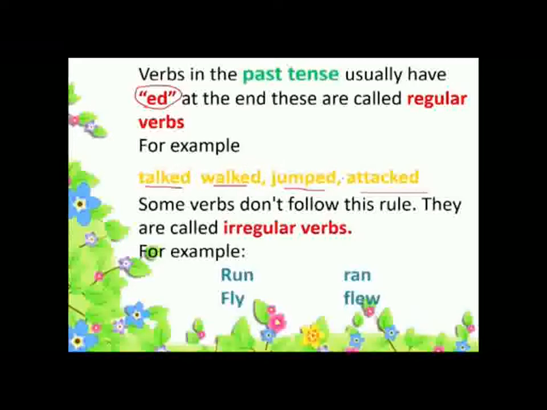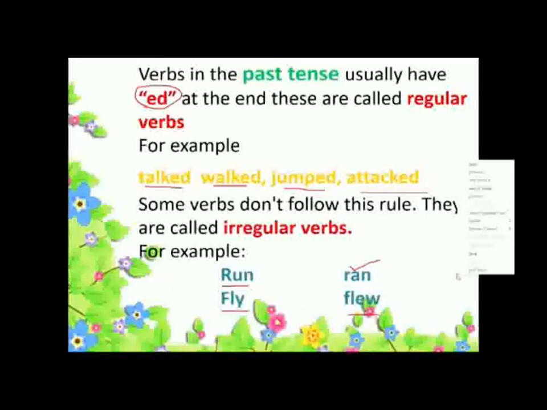Okay, so following one rule, and that is the addition of ed, converting the first form or the present form into the past. But we have other verbs also in which we are not going to follow the same rule. That can be run changing into ran, and fly is changed into flew. So here you can see there is no ed. The rule is different here. So these forms are called irregular verbs.